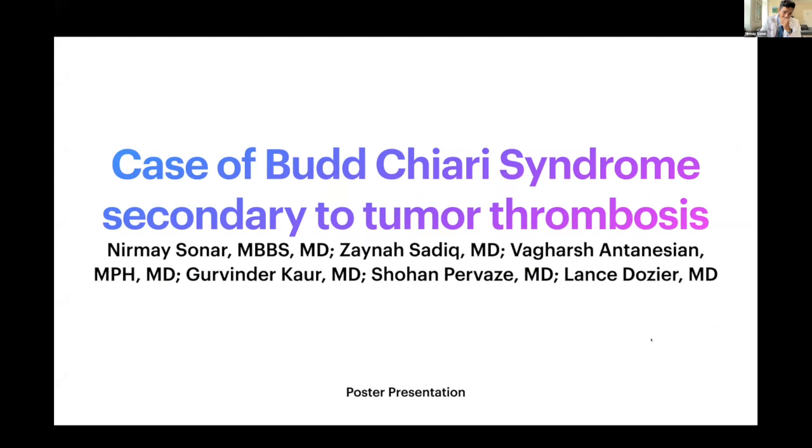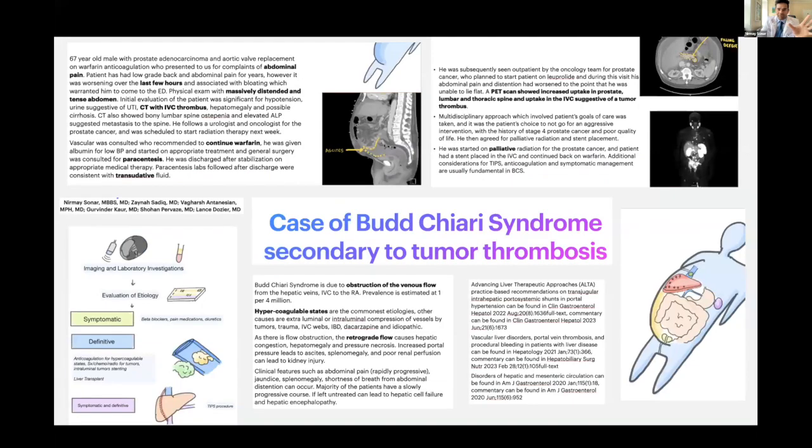Today we're actually having quite an interesting case. It's a case of Budd-Chiari syndrome, secondary tumor thrombosis. And of course, we have our big case presentation as a poster, but I want to just break it down so we can go through each section.